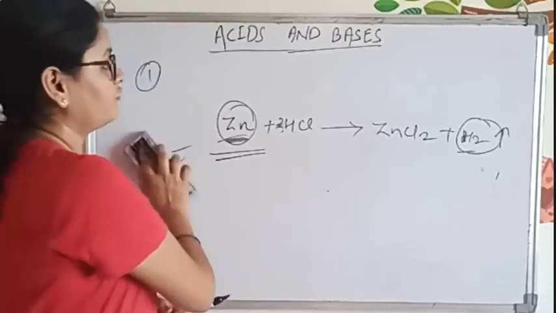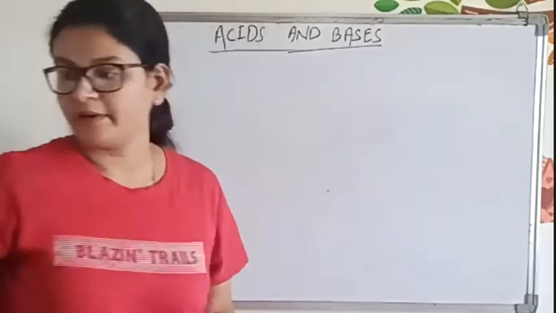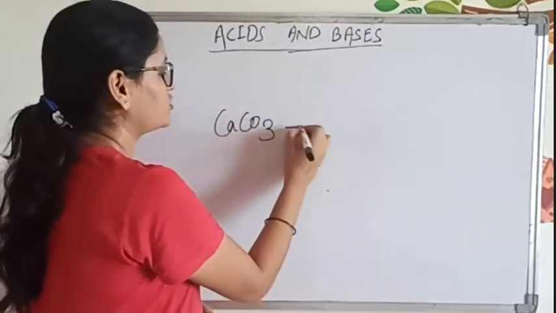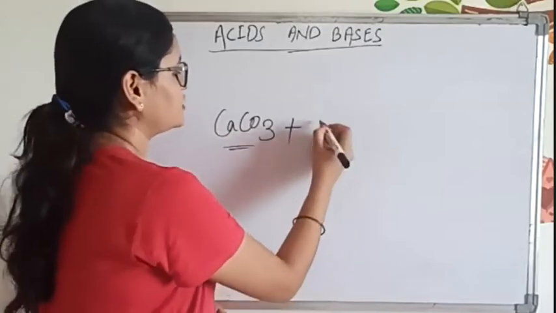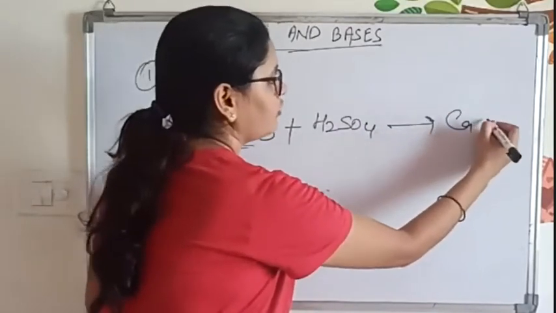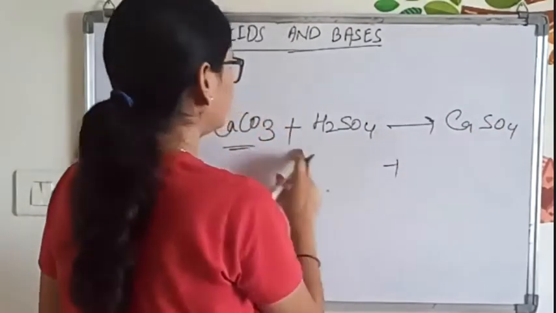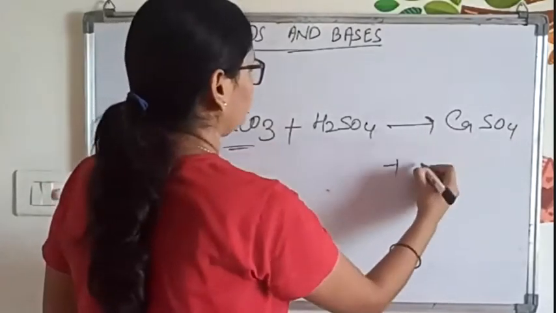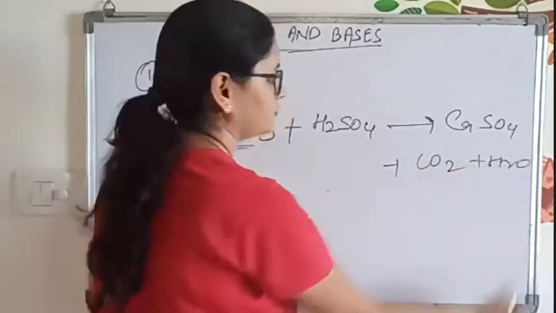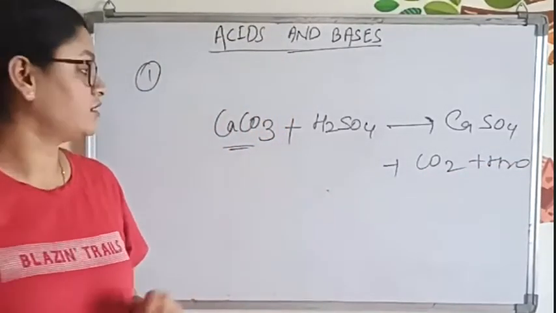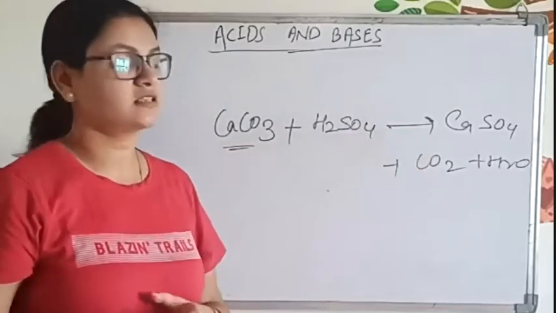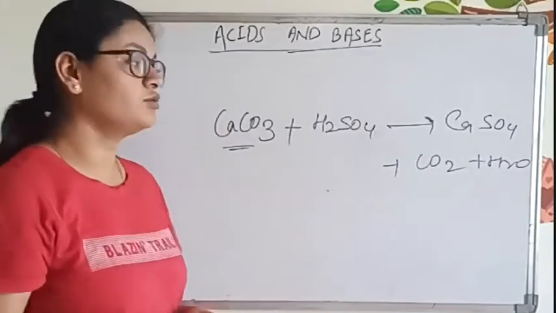Next, acids can react with carbonates and bicarbonates also. Calcium carbonate, CaCO3, when treated with H2SO4, we get calcium sulfate, CaSO4, plus CO2, and H2O.